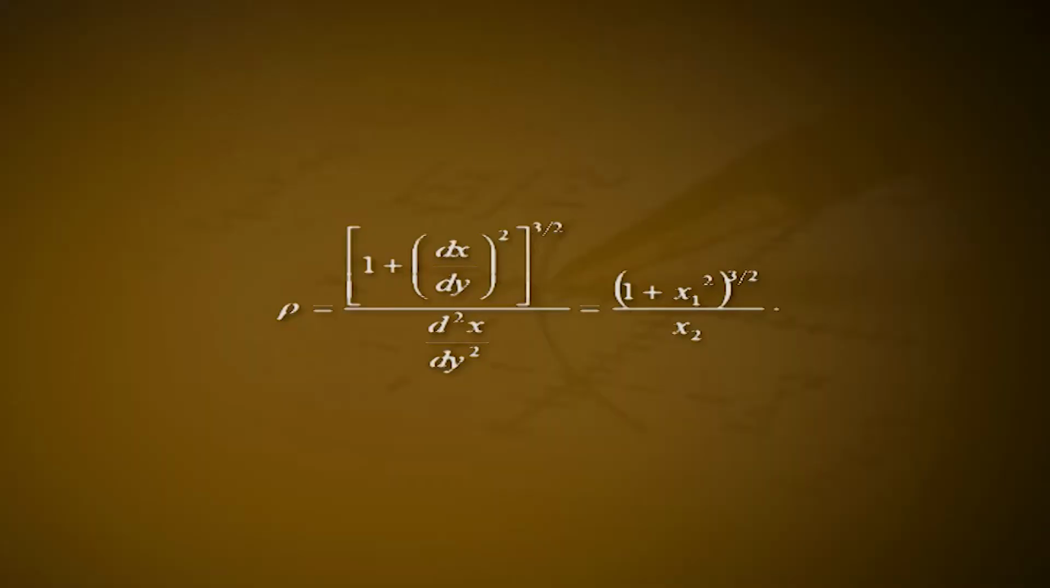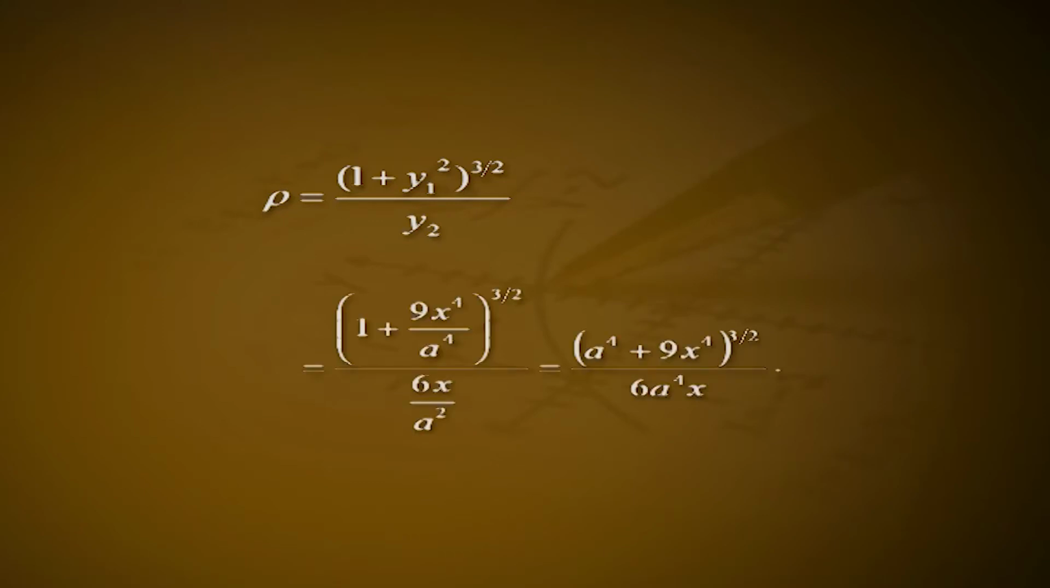Note: since the value of rho is independent of the choice of x axis and y axis, interchanging x and y, we see that rho is also given by (1 plus (dx by dy) whole square) all raised to 3 by 2 divided by d square x by dy square, which is equal to (1 plus x1 square) all raised to 3 by 2 divided by x2. This formula is specially useful when the tangent is perpendicular to x axis, in which case dy by dx is equal to 0. Example: consider the curve a square y is equal to x cube minus a cube.